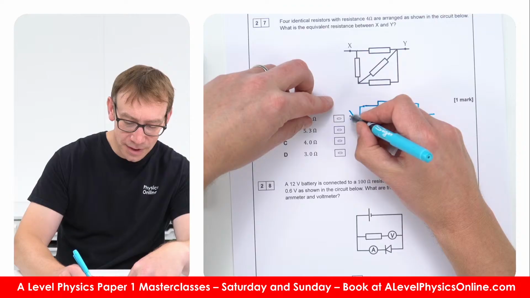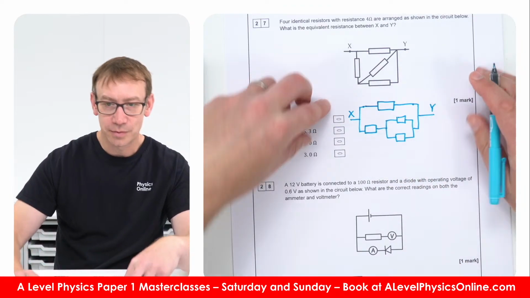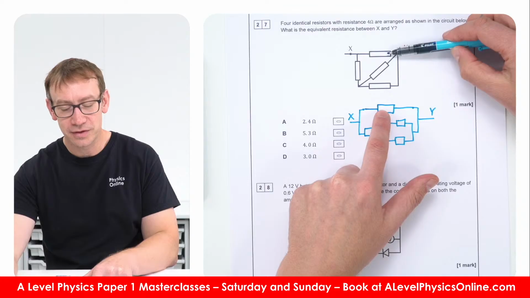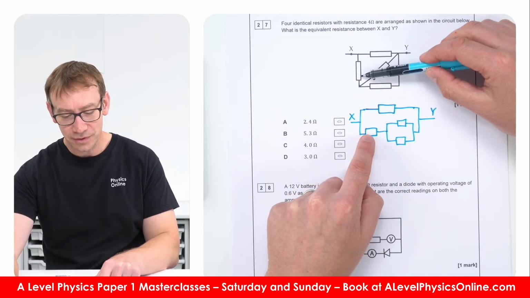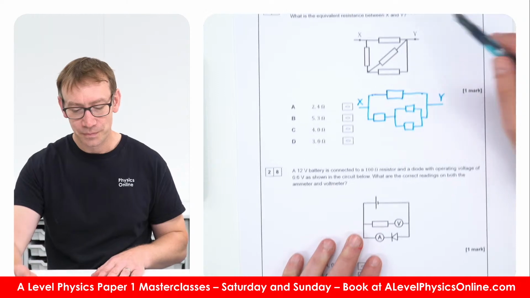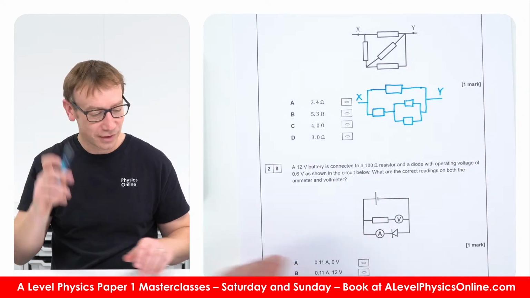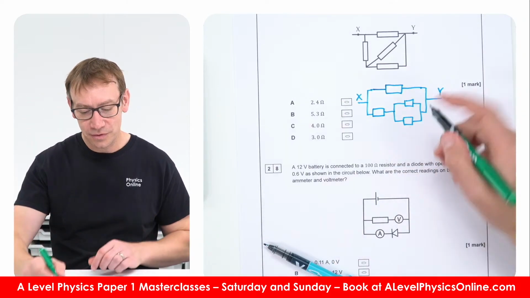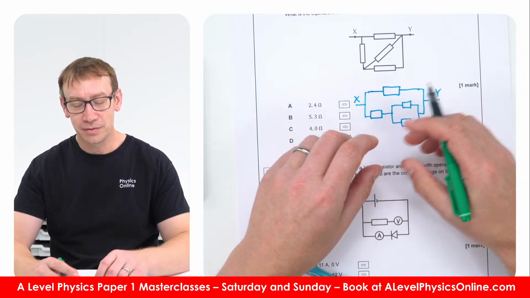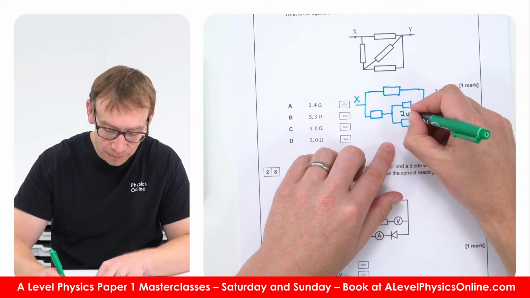Okay, so we've got point X over here and point Y. What I've done is basically that it can go this way, which is through one resistor, or it can go through this resistor and then either up through this resistor or through that resistor. So that's the circuit. Now, of course, if you've got two resistors in parallel, both of them 4 ohms, that's the same as having one 2 ohm resistor.